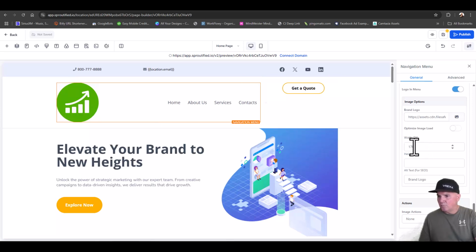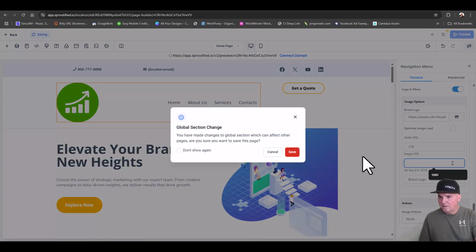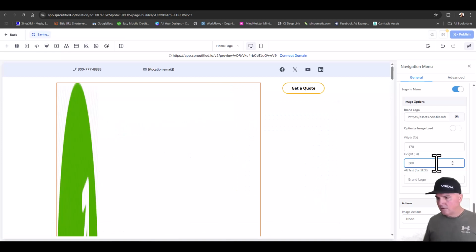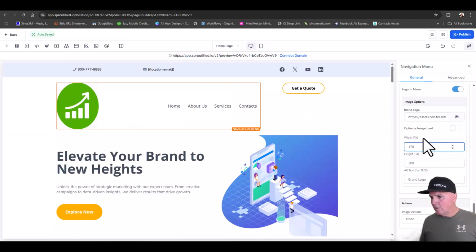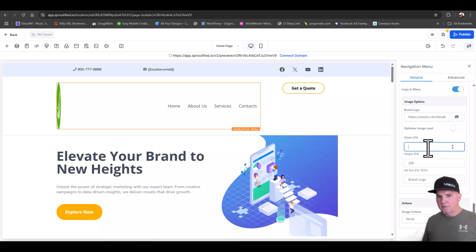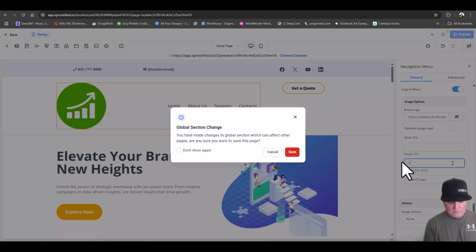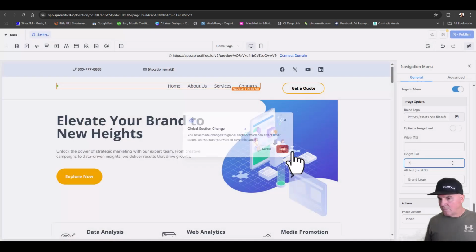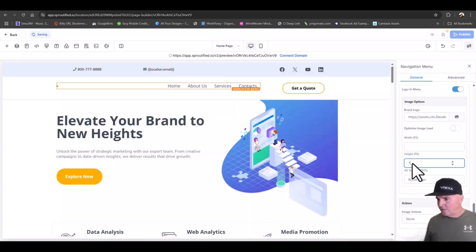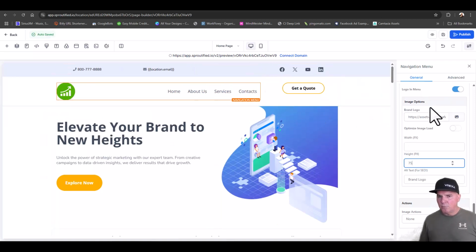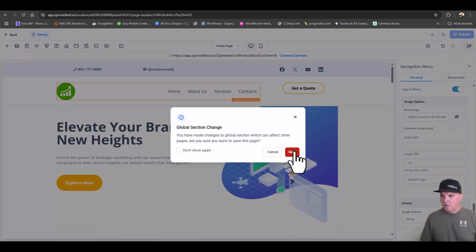It's a little bit too big, so we'll go height on this, and we'll just do 200. And then get rid of this here. So that keeps it, it's a little bit too big still. And so we're just going to save this. And then, there we go. So that looks a little better in perspective. So just go down, you're going to hit save up here.